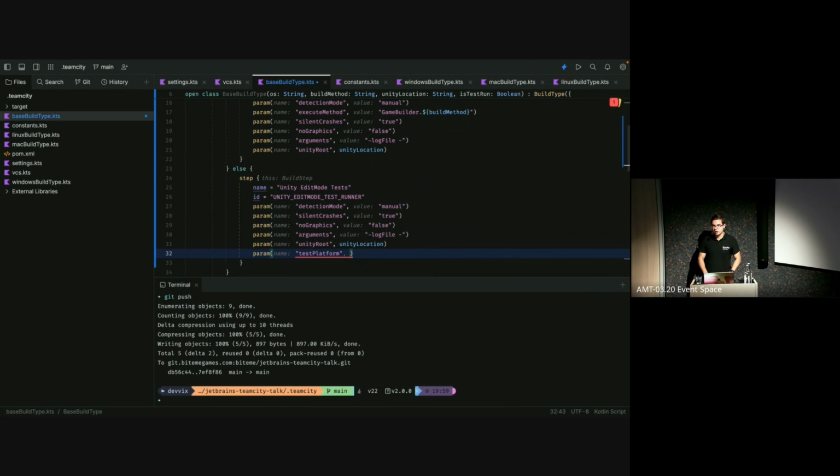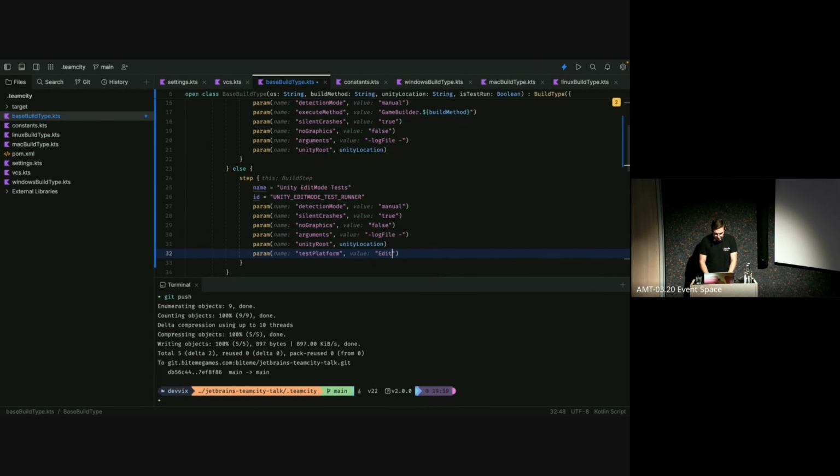For those that are not familiar with Unity, in Unity you can have both edit mode tests and play mode tests. Edit mode, you can basically compare with unit tests, whereas play mode tests are more integration tests. They will basically be able to start up the whole game and actually run as if someone was playing the game. So this allows you to validate some game logic that is otherwise not able to be validated.